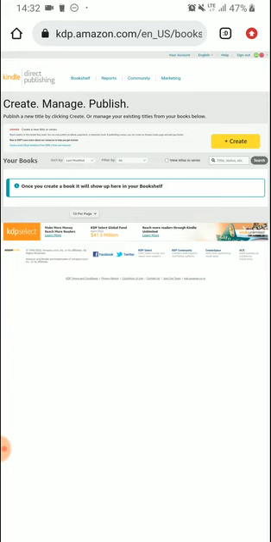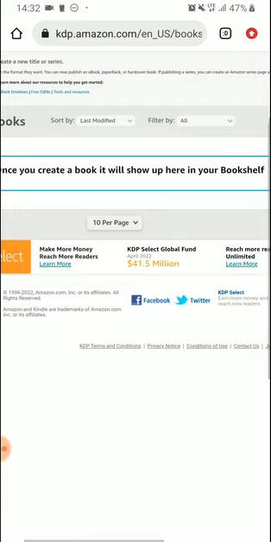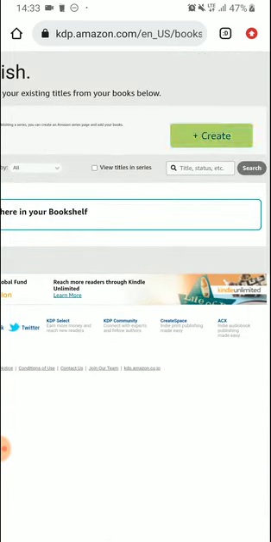So now this is the KDP dashboard. You can see there's a new dashboard. Once you create a book, it will show up here. So the other books you create will show at this place. Now, once that's done, to create a book, you click on this create icon here. Click on create.